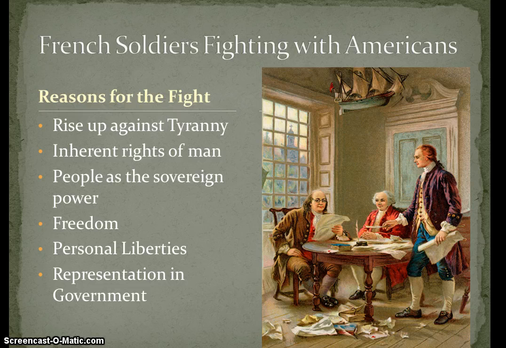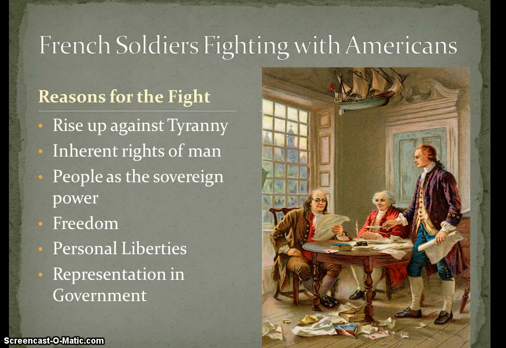Some of the things that they were fighting for was against the tyranny of the government. They were fighting for the inherent rights of man. They were fighting for the people as the sovereign power instead of the monarchy, which meant that people should rule. They were fighting for freedom, personal liberties, and representation in government. All of these factors became key ideals in the French Revolution and goals which the French people hoped to achieve.